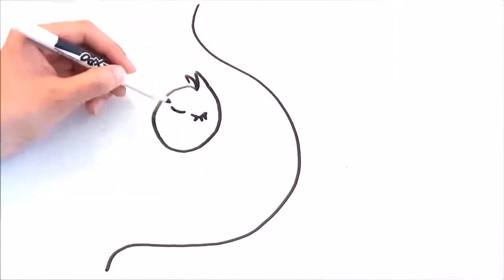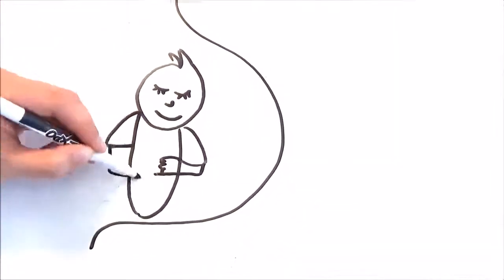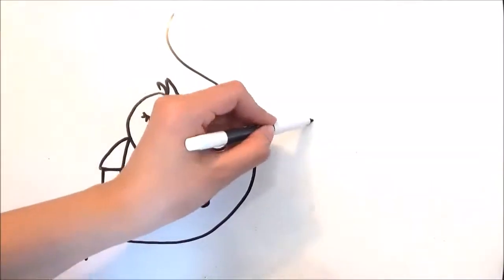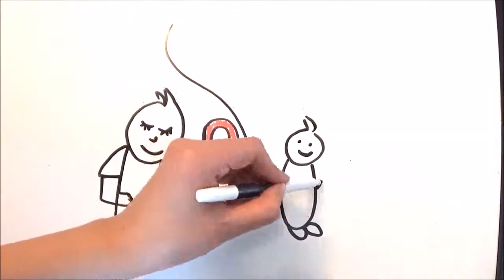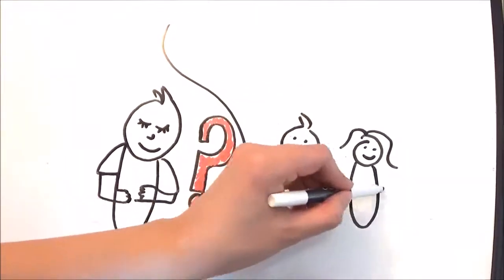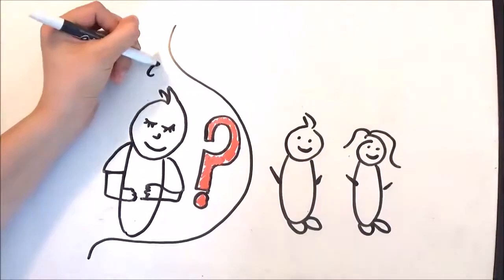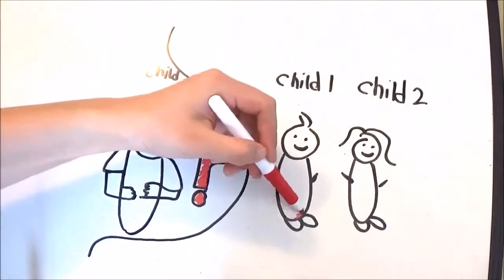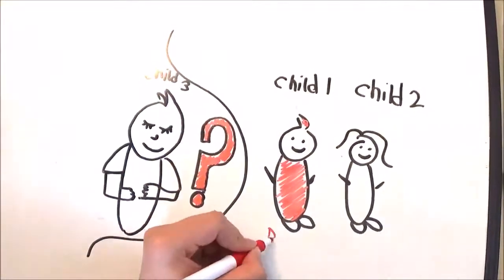The genetic makeup of the unborn child is always a point of curiosity for any parent, especially if another previously born child has an inherited disorder. There's a common misconception that having a child with a genetic disorder decreases the chance that future children will be born with the same disorder.